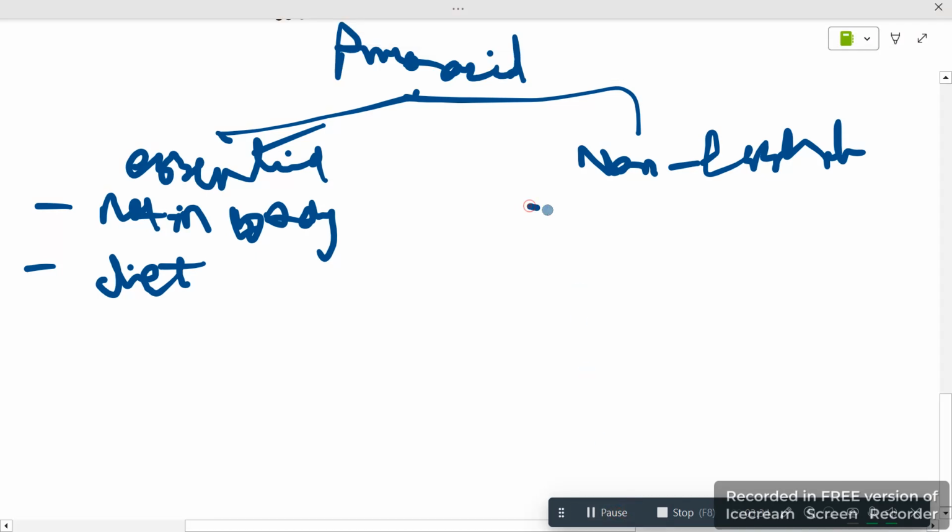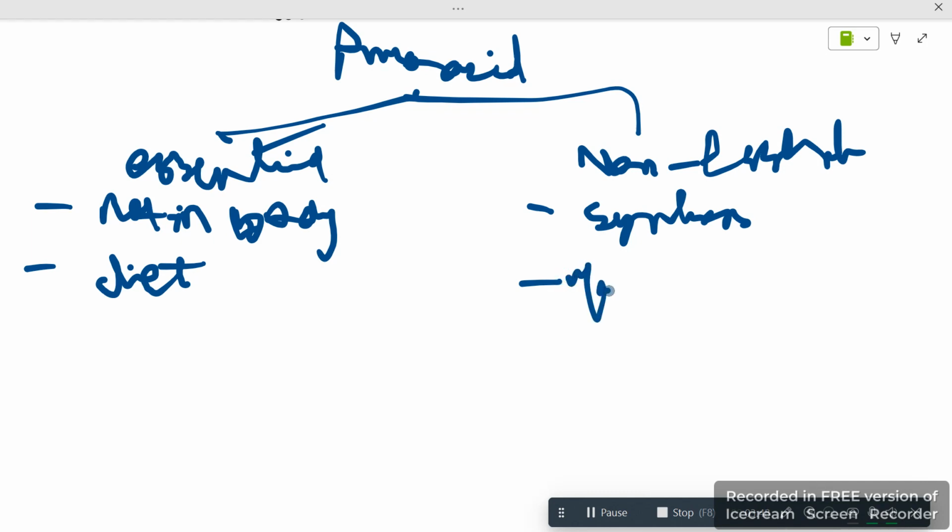And non-essential is that which is synthesized by our body. Whatever our body produces is known as non-essential.